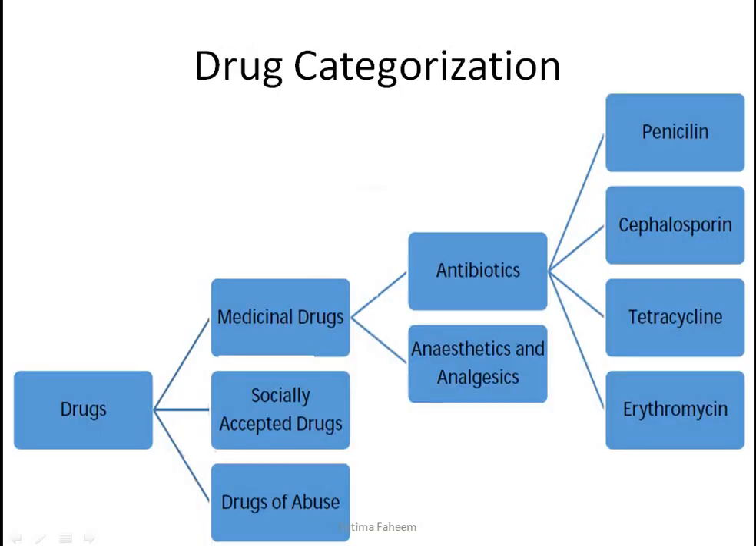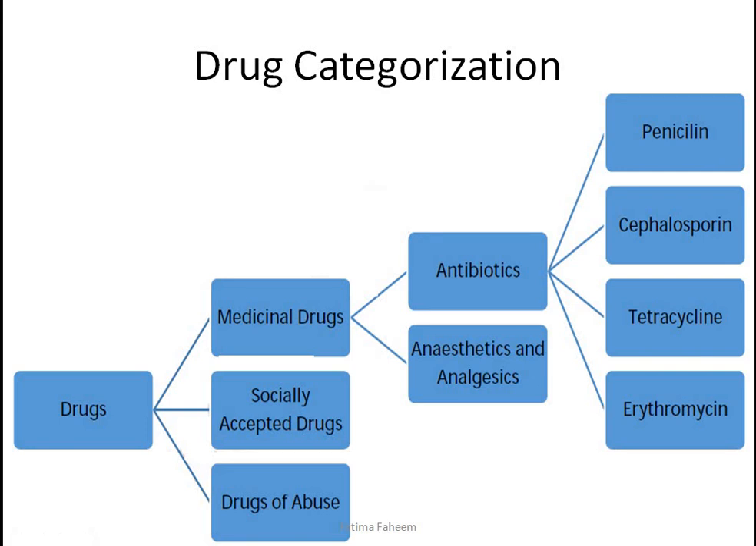Now I have classified drugs into three major categories. First one is medicinal drugs. These are the drugs that are taken on prescription. Whenever the physician gives you the prescription, only then are these medicinal drugs taken. These are for medicinal purposes. Then there are socially accepted drugs and drugs of abuse. Today we are going to see medicinal drugs, the antibiotics.